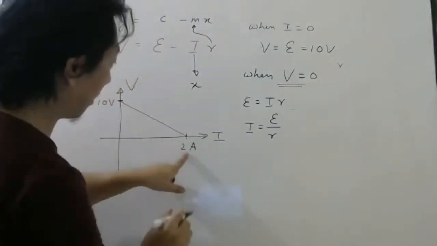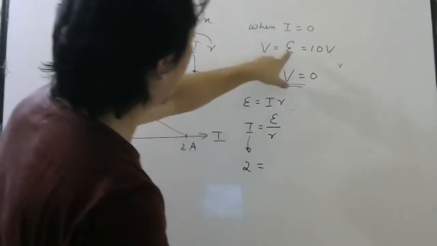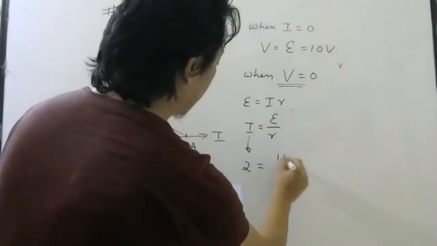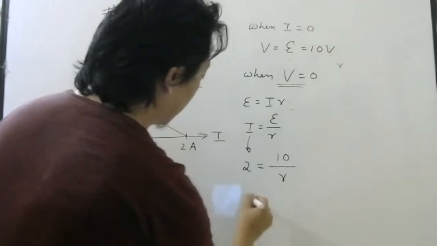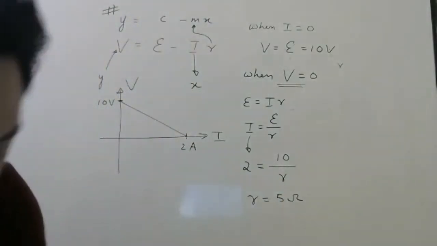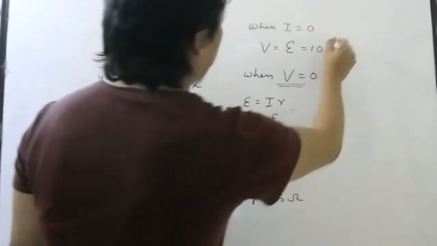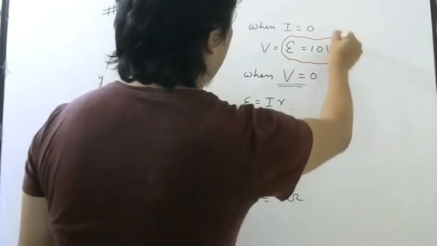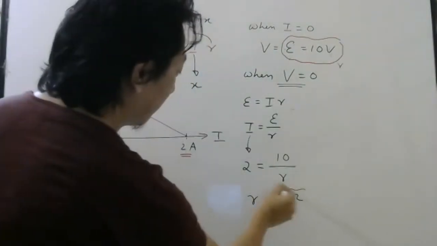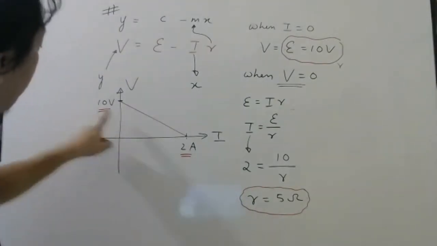So what is current when V is 0? According to the graph, 2 ampere. EMF we already know is 10 volt, divided by small r. So small r will be 5 ohm. So you can see only from these two pieces of information, I was able to calculate EMF and I was able to calculate internal resistance.